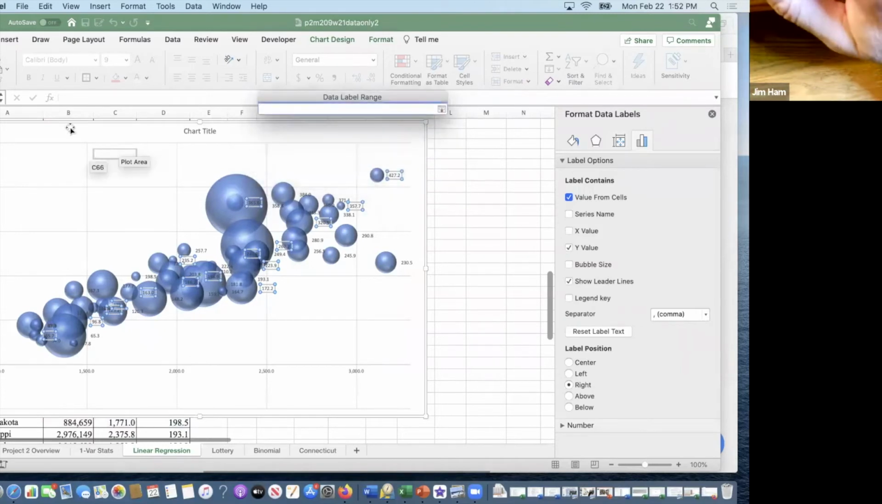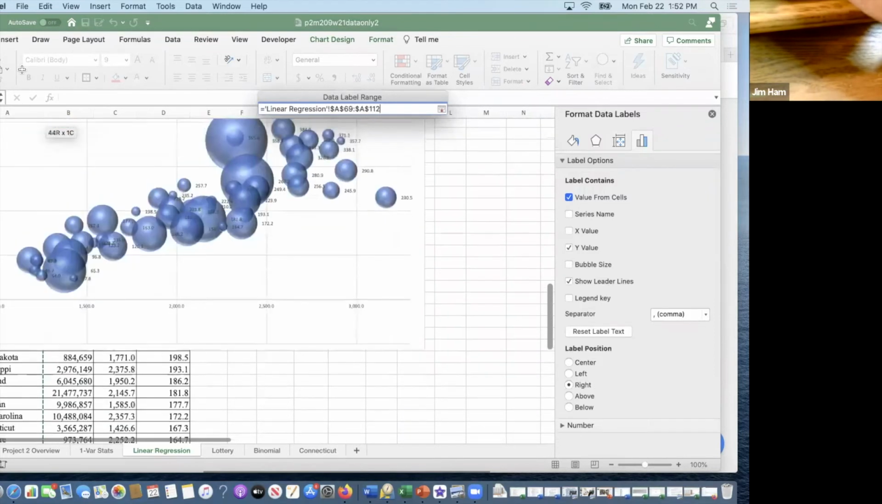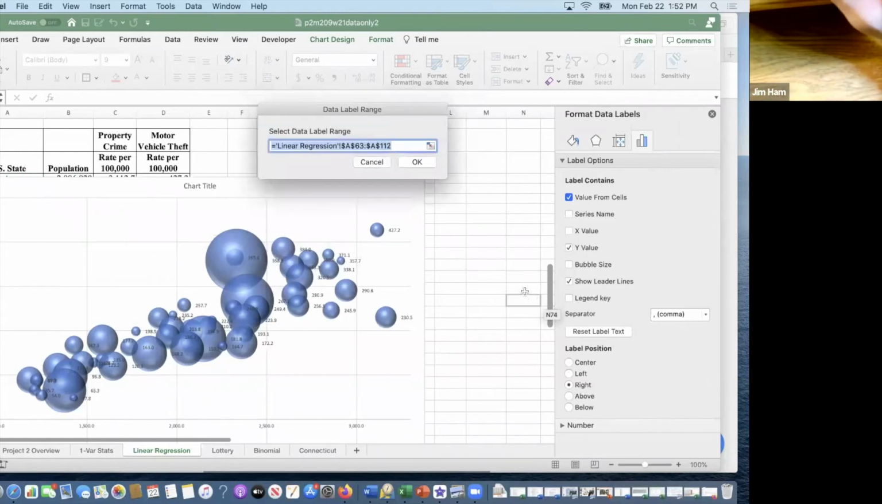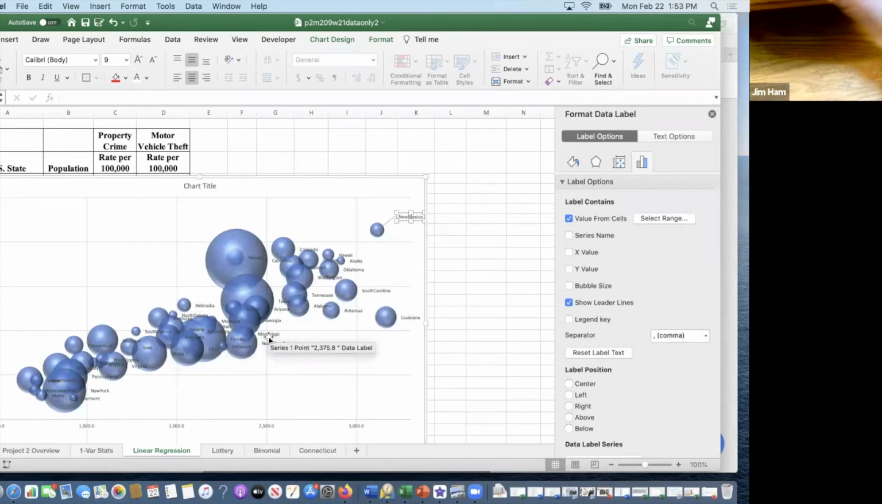So let's see here. I'm going to select all the states from Vermont up to, hopefully that's a state there. Yeah, that there. All right, good. Okay. Then it puts the states in there. Now I don't want this Y value because the only thing I want is the state. And then you can move these around however you like. And when you move it around, it'll give you a leader line. So if things are all crowded in there, you can move them around to label the individual states.